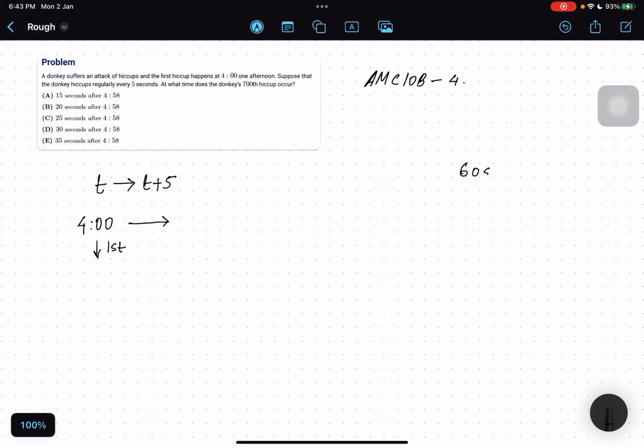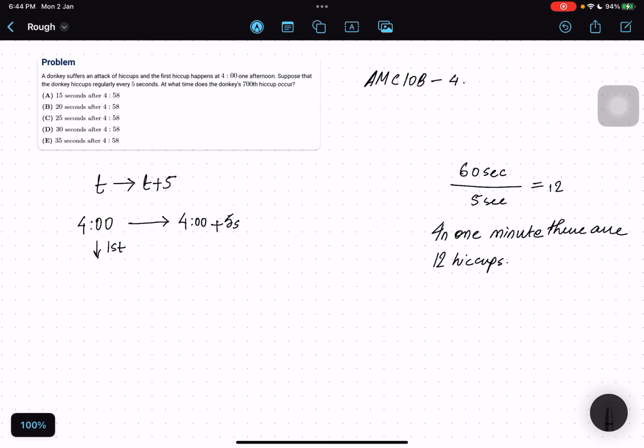60 seconds divided by 5 seconds is 12. So in 1 minute there are 12 hiccups. So here, 4 plus 5 seconds, we have the second hiccup. So we can have 12 hiccups in every minute. So actually we can do modulo 12. Let us see what comes.